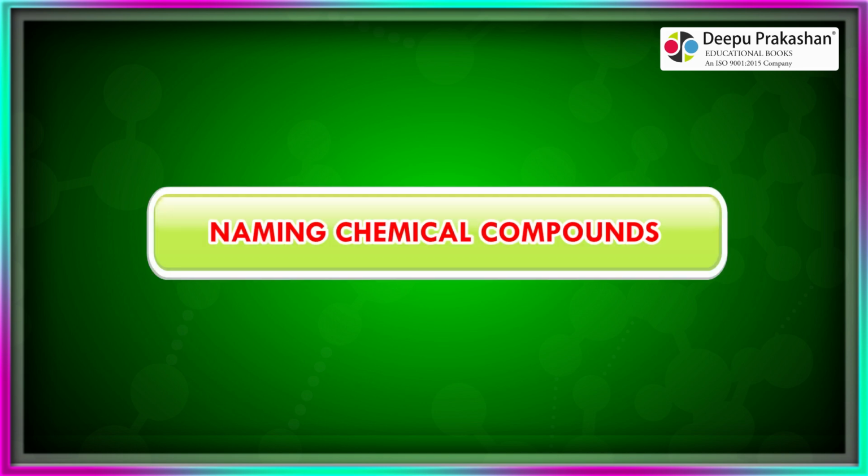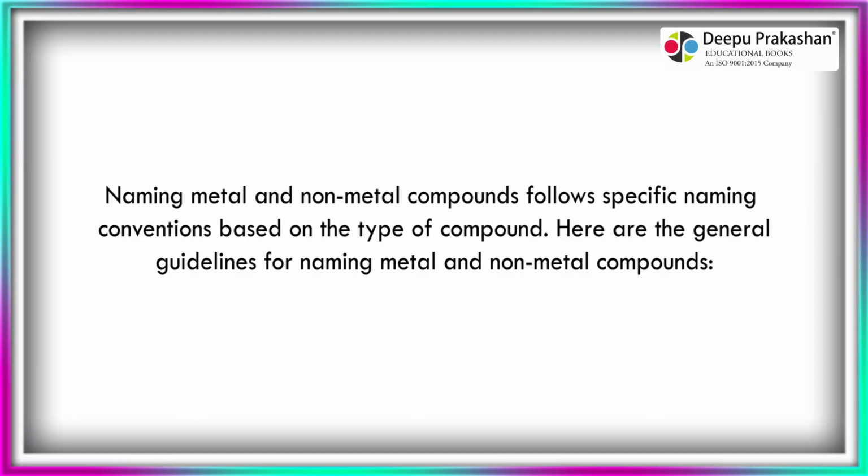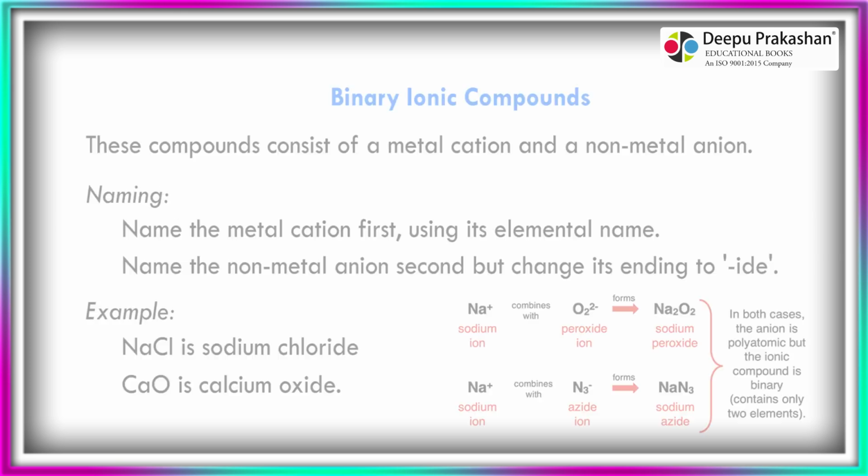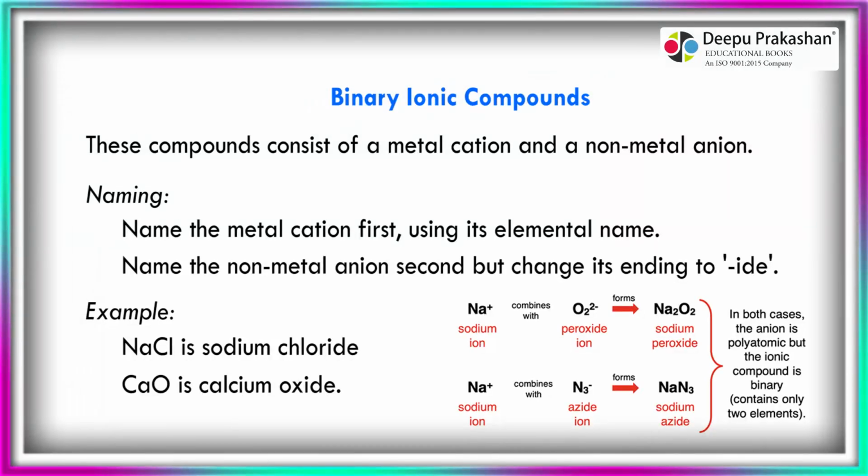Naming chemical compounds. Naming metal and non-metal compounds follows specific naming conventions based on the type of compound. Here are the general guidelines for naming metal and non-metal compounds. Binary ionic compounds. These compounds consist of a metal cation and a non-metal anion. Naming. Name the metal cation first, using its elemental name. Name the non-metal anion second but change its ending to -ide.